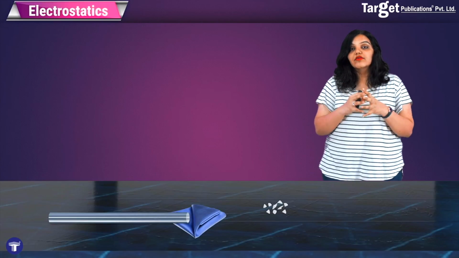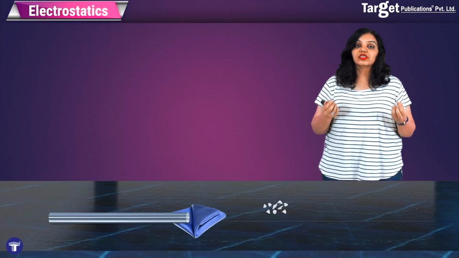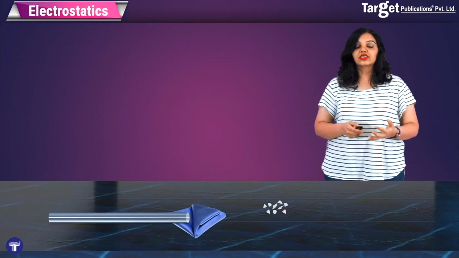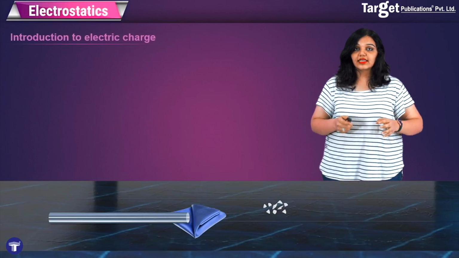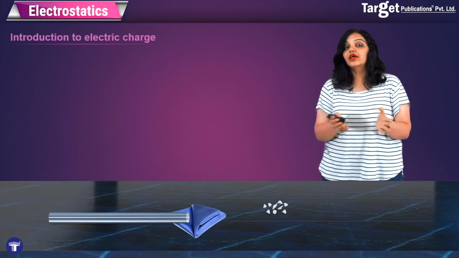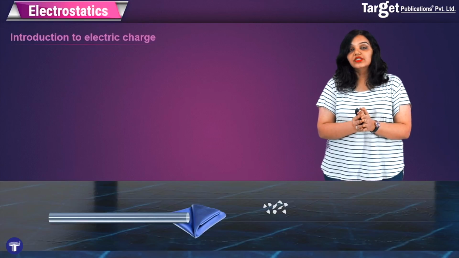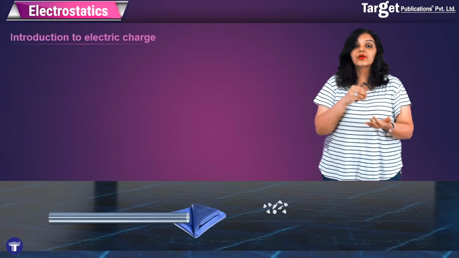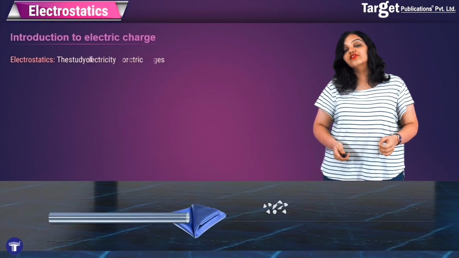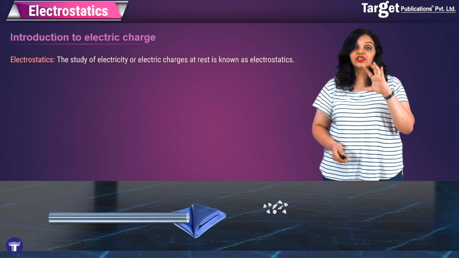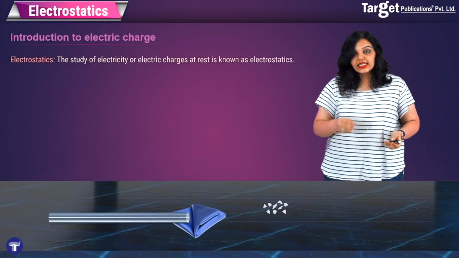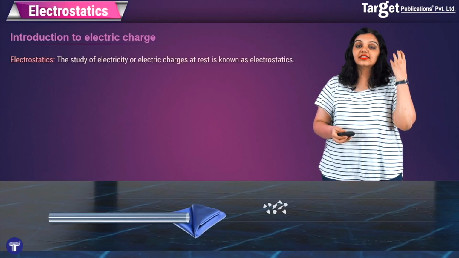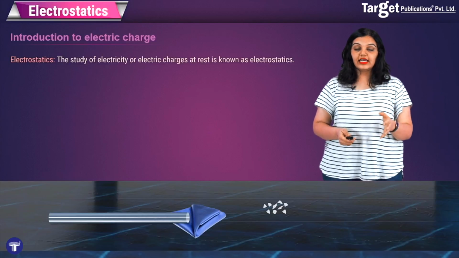We first revise all the properties of electric charge that we know. So we know that the idea and discussion on electric charge began with the concept of static electricity. In static electricity, we rub two objects together and charges were developed on these objects. And these charges remained in place, that is, they were static charges. And this by definition gave us the definition of electrostatics. Electrostatics is the study of electricity or electric charges which are at rest, that is, they are static, and this study is known as electrostatics.